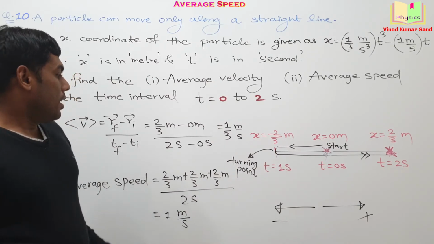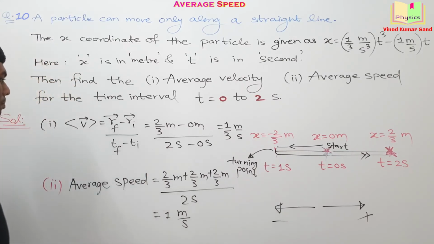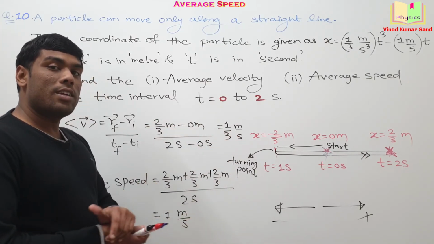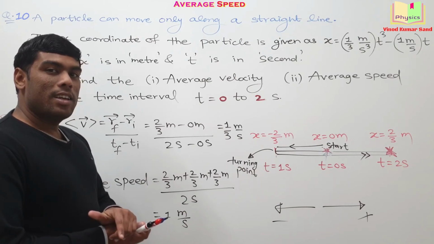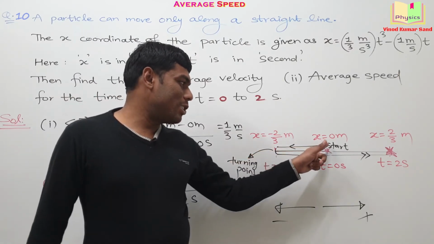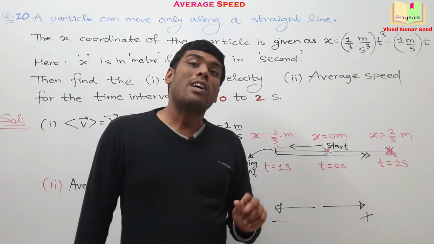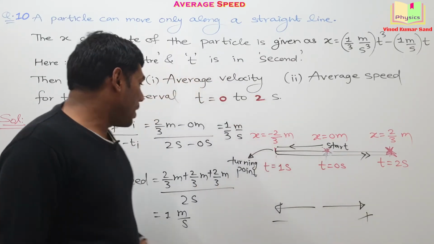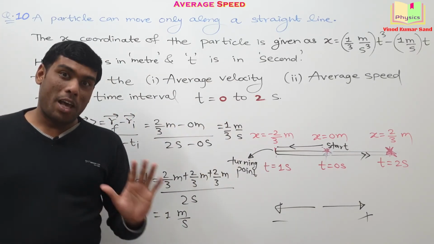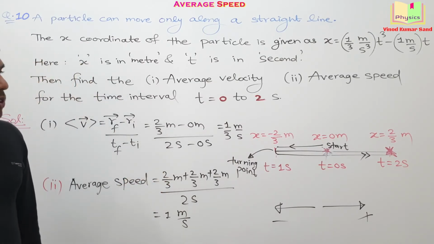Okay. Simple but nice question. Why here the magnitude of the average velocity and the average speed are different? Can you tell? Because the motion is not unidirectional. Particle has turned back. Initially it was moving in this direction, then it is moving in opposite direction. Okay. Only in unidirectional motion we can have the magnitude of the average velocity equal to the average speed. I hope you remember the important points. Okay, note it down. It's a nice question.